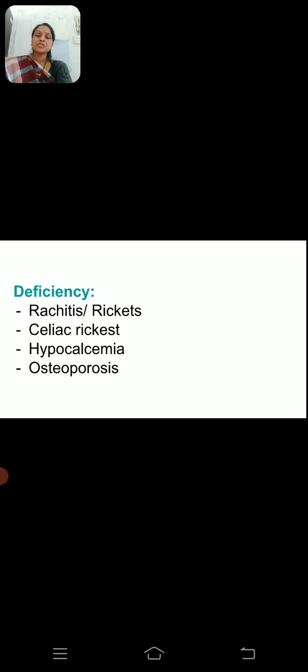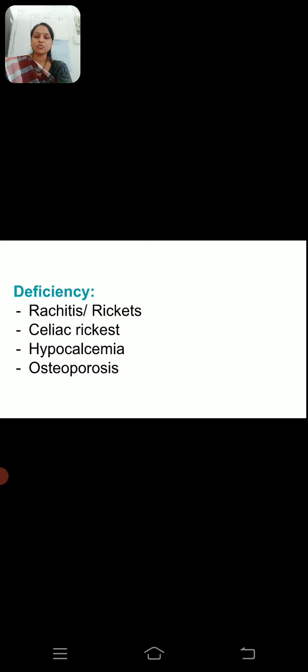The common symptoms of rachitis or rickets include the softening of bones. Sometimes the bones become weak and brittle. If the deficiency is prolonged, the bones become brittle. Again, it causes bending of long bones, like the bones of the hand or leg.